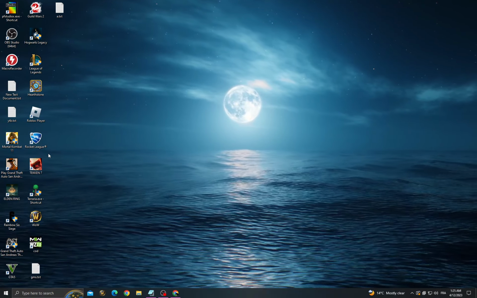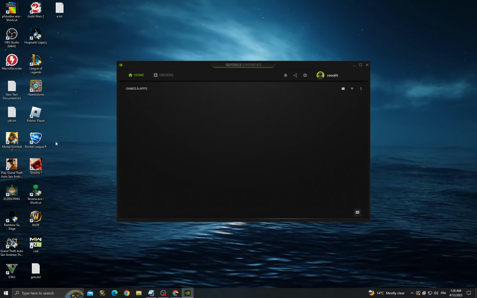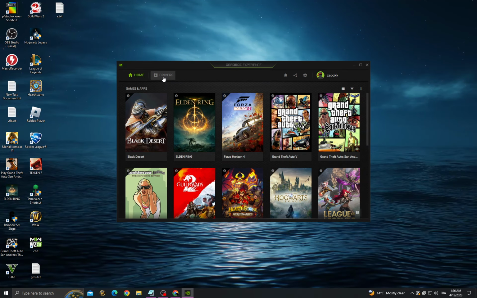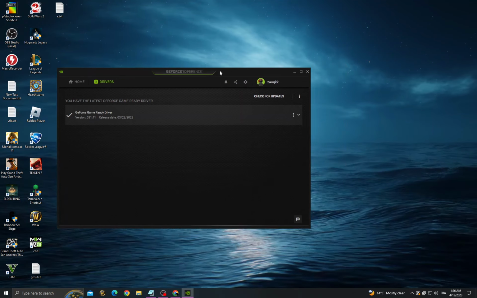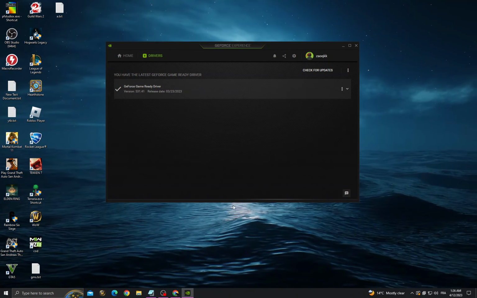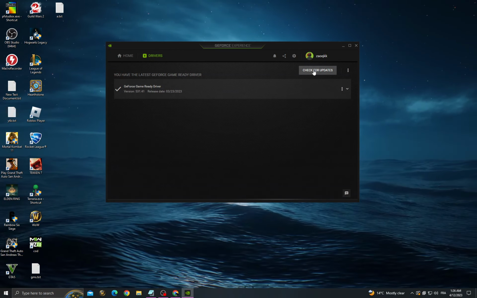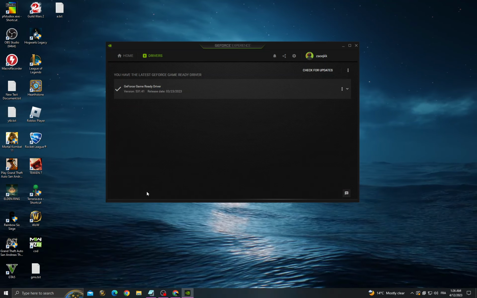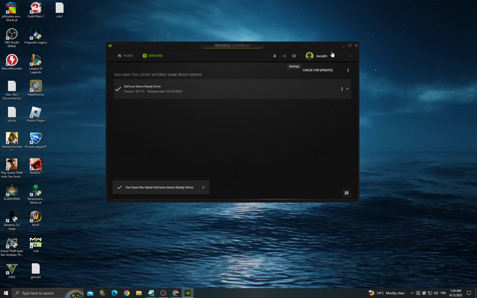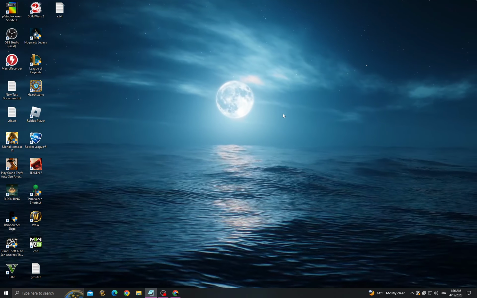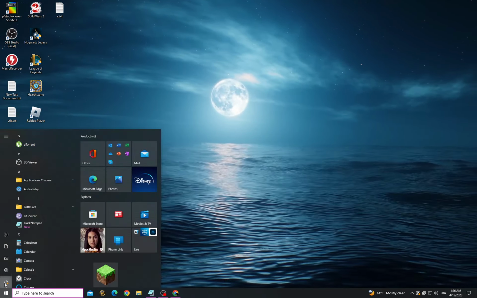and then go to GeForce Experience and go to Drivers. And if you can't find GeForce Experience on your computer, just download it from any browser, and then check for updates and install the latest update for your graphics card, and then just close this one and restart your computer.